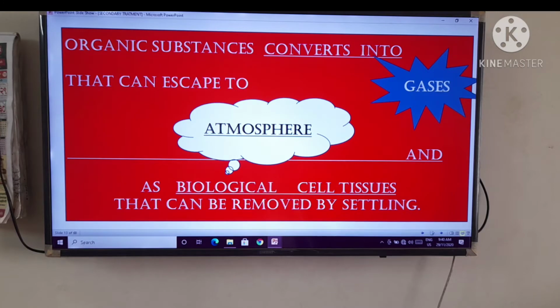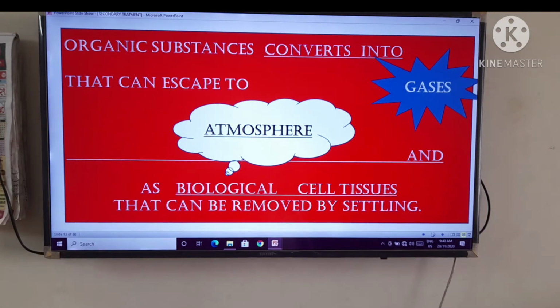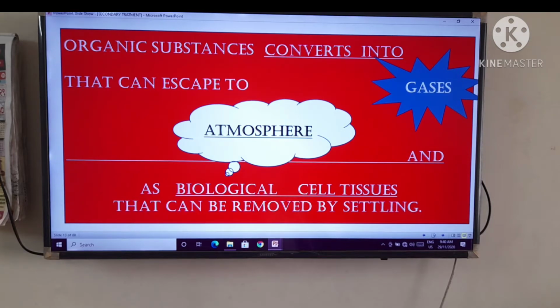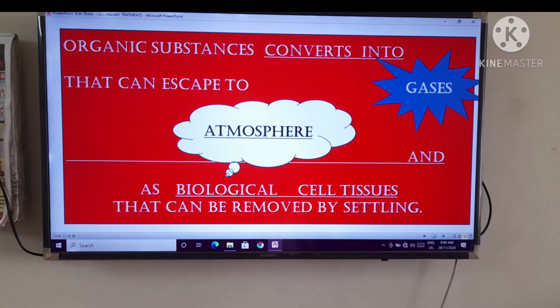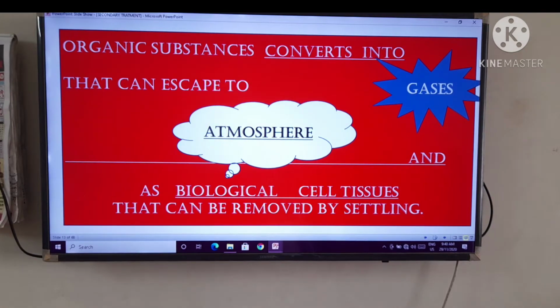That means you have to convert that organic matter into gases, which will escape to the atmosphere very easily. And the other one is biological cell tissues, which will be removed by settling, that is called sludge, right?